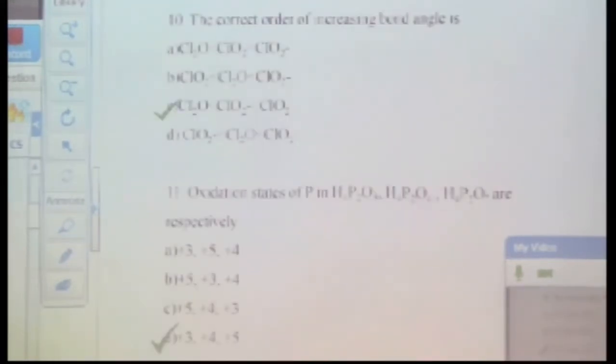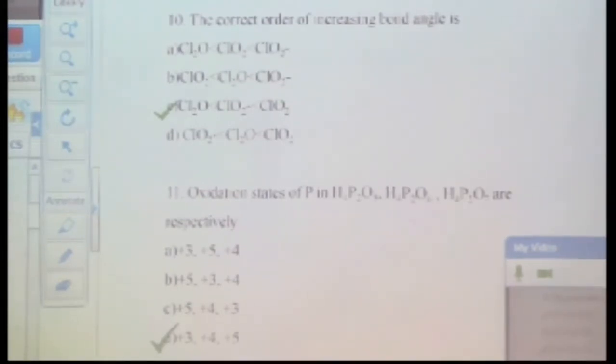Increasing bond angle: always remember, more number of lone pairs means less bond angle, because of lone pair-bond pair repulsion, right? So this is the trend. You should know the structures of Cl2O, ClO2 minus and ClO2. There's some typing error; this is Cl2O, ClO2 minus and ClO2, where one is an anion of ClO2. So first you should draw the structure and look for the number of lone pairs, right?